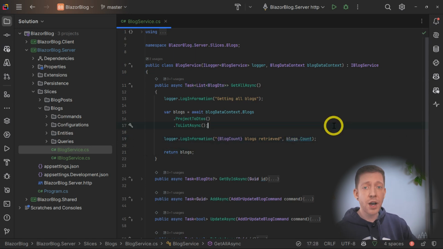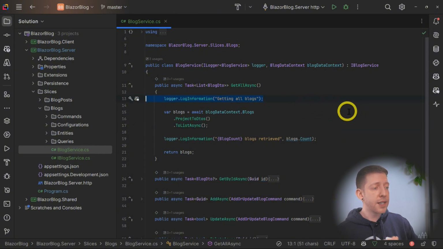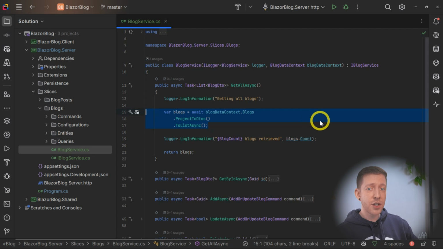So now if there was some kind of error whilst retrieving the blogs from the database, we're first going to see the message saying "Getting all blogs", and then there would be an error or the application would stop or whatever, and we'd be able to quite easily determine that if we never saw this message, that the error must have occurred here. So logging can be a really powerful thing.